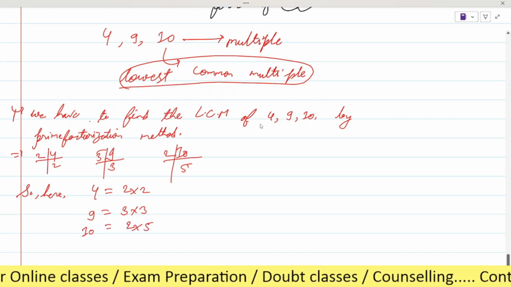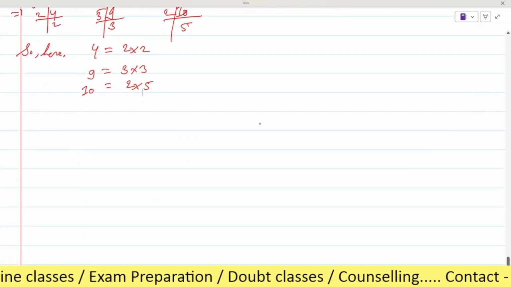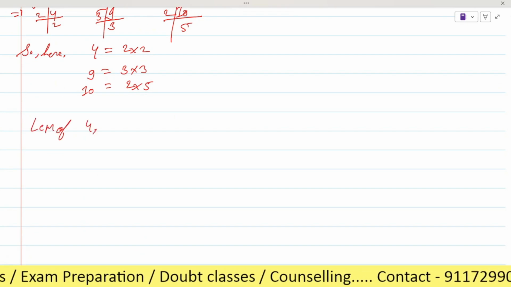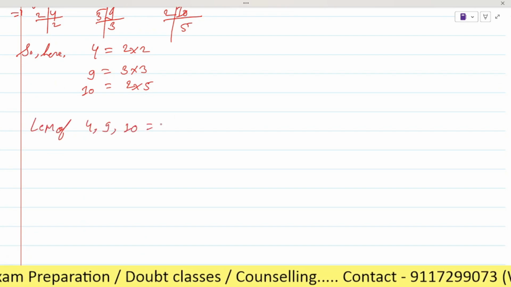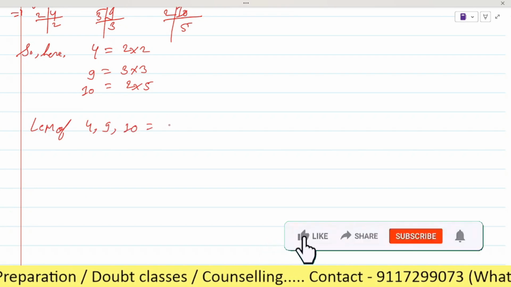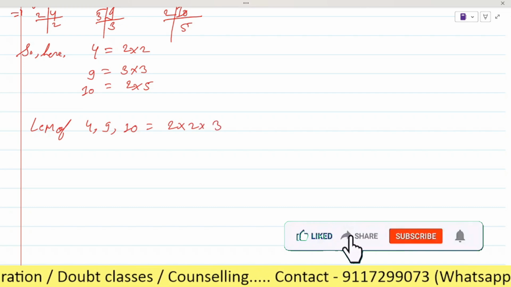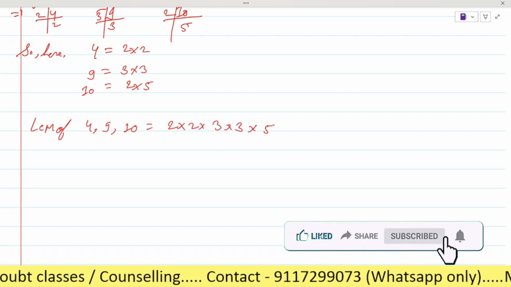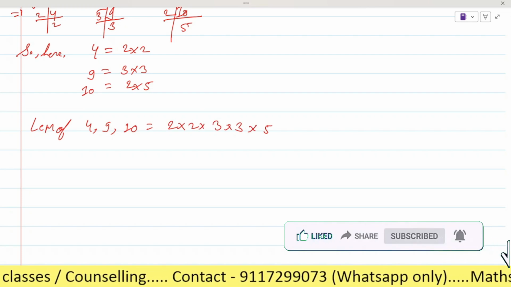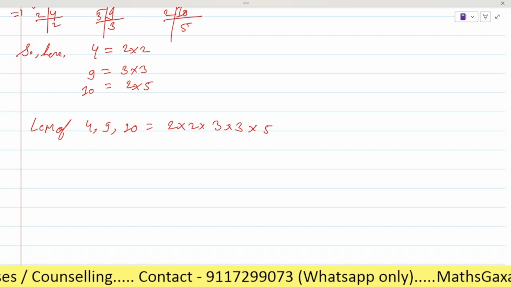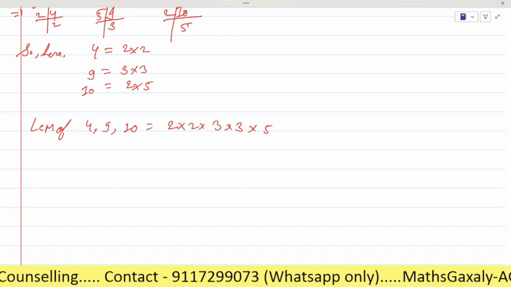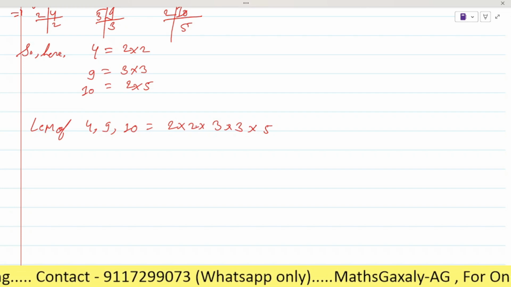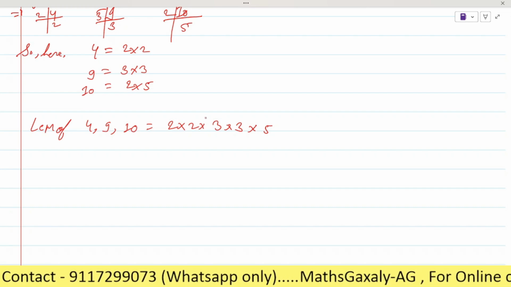Is it clear? Yes, sir. So what will be the LCM? What do we have to do? The LCM will be 2 into 2 into 3 into 3 into 5. Aren't we supposed to write 2 into 2 into 3 into 3 into 2 into 5?